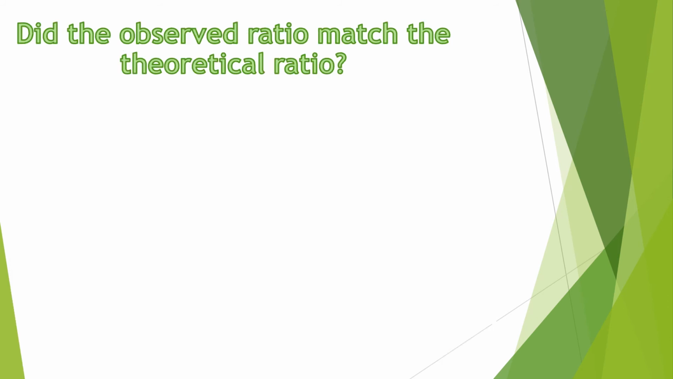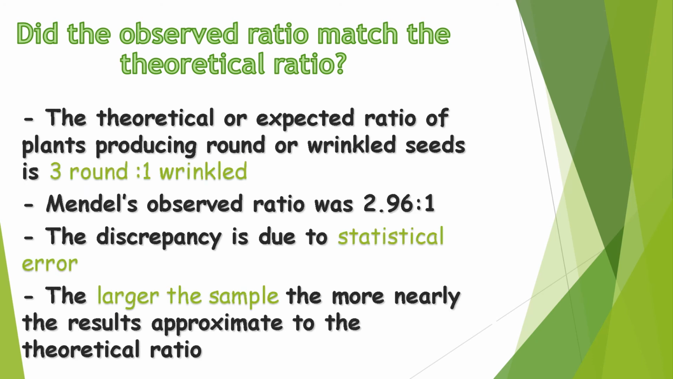Before we move forward, I have here a question. Did the observed ratio match the theoretical ratio? The theoretical or expected ratio of plants producing round or wrinkled seeds is 3 round is to 1 wrinkled. Mendel yielded a result which is 2.96 is to 1. The discrepancy is due to statistical error, meaning to say, the larger the sample, the more nearly the results approximate the theoretical ratio.